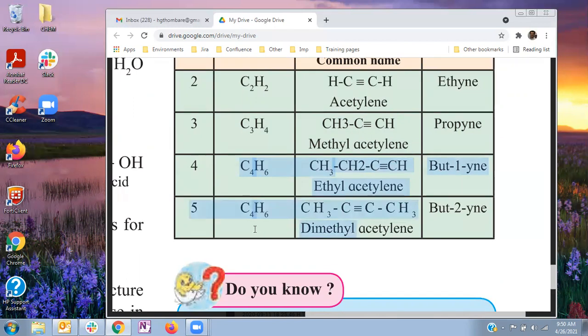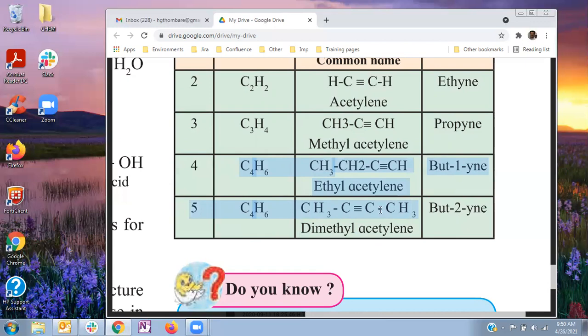Then the same molecular formula C4H6 with structure CH3 C triple bond C CH3 is dimethyl acetylene, and the IUPAC name is but-2-yne.